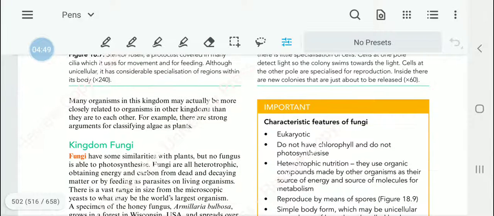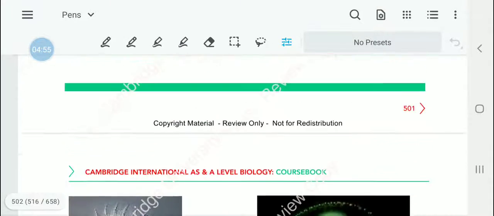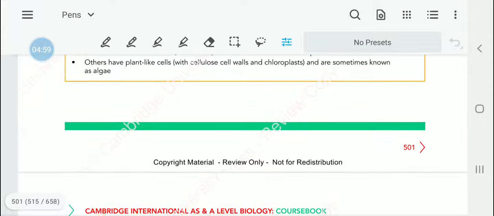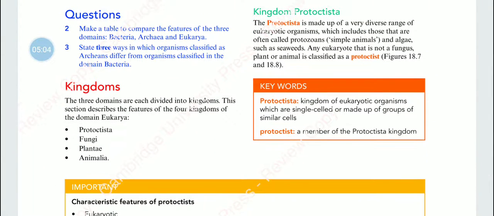So that is one thing that people are actually arguing about. Most scientists are hoping to classify algae as plants, but there are some things that are different from the plants.